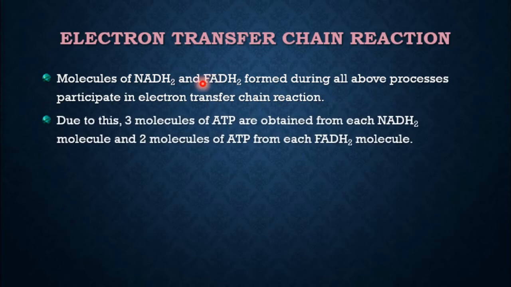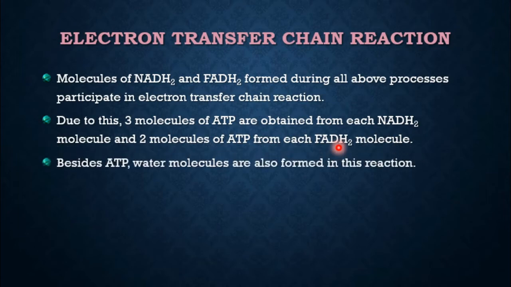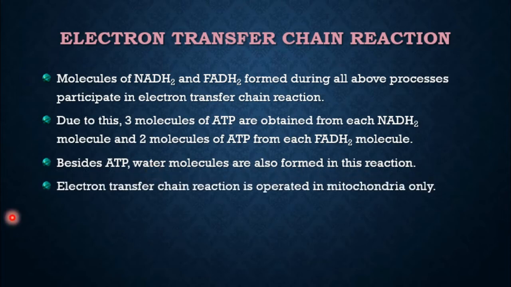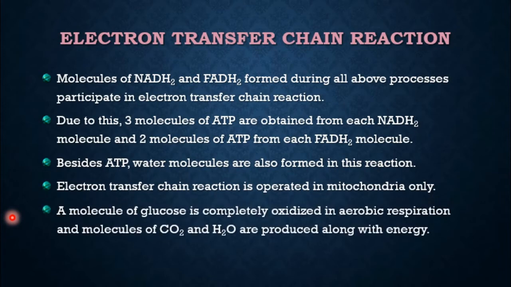In this process, 3 molecules of ATP are obtained from each NADH2, and 2 molecules of ATP from each FADH2 molecule. Besides ATP, water molecules are also formed in this reaction. This electron transfer reaction is processed in mitochondria only. A molecule of glucose is then completely oxidized in aerobic respiration, and molecules of carbon dioxide and water are the final products along with ATP. So we will see the electron transfer reaction now.